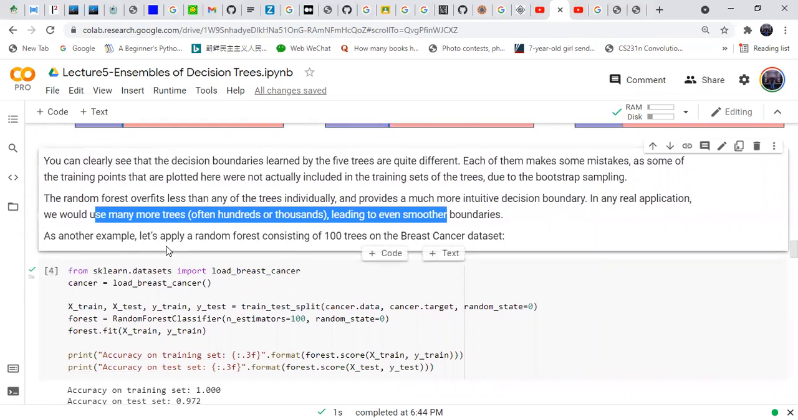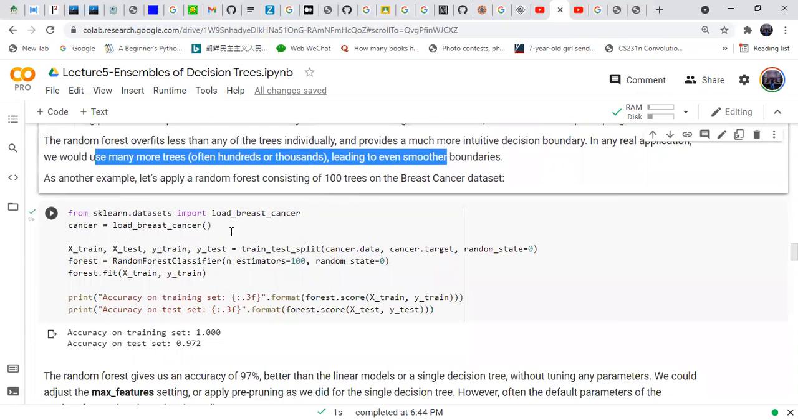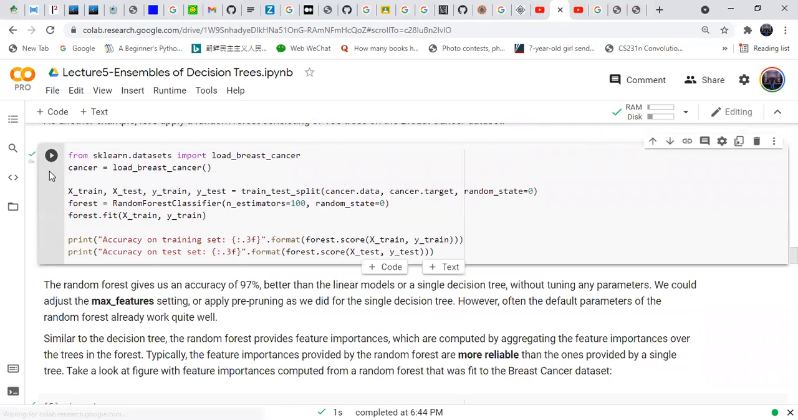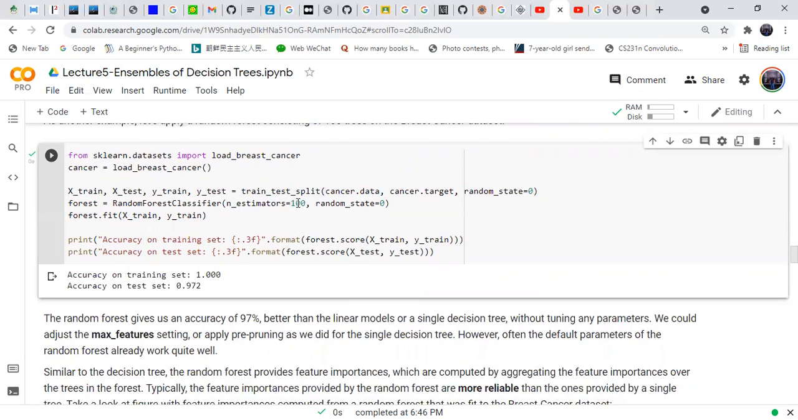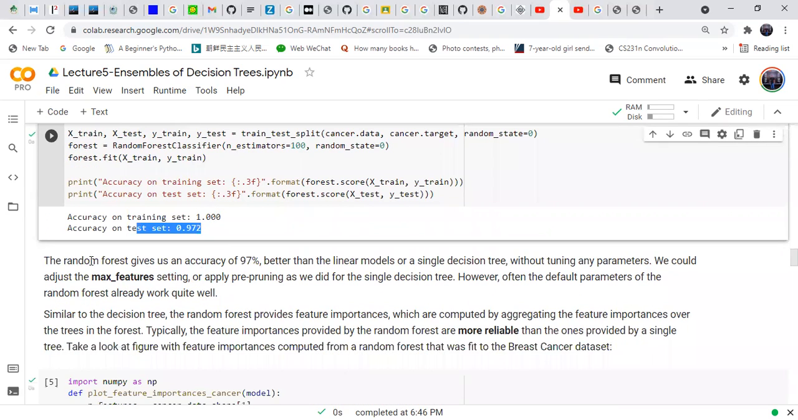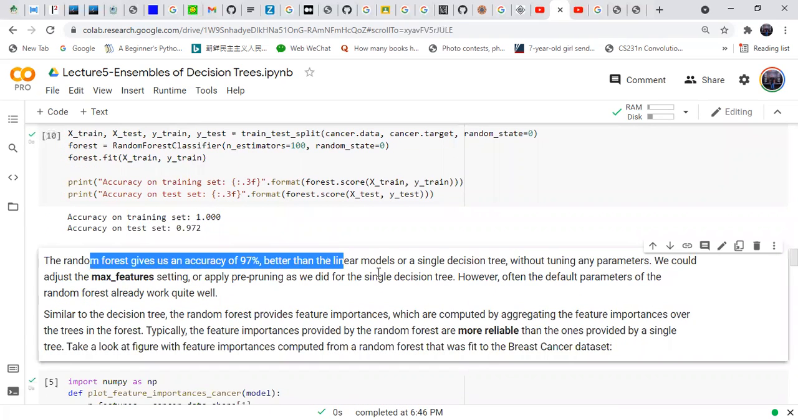As another example, let's apply a random forest consisting of 100 trees on the breast cancer dataset. We apply it with n_estimators of 100, so these 100 trees make a forest. We see that the training set accuracy is 100% and the test set accuracy is 97%. The random forest gives an accuracy of 97%, better than linear models or a single decision tree, without tuning any parameters.